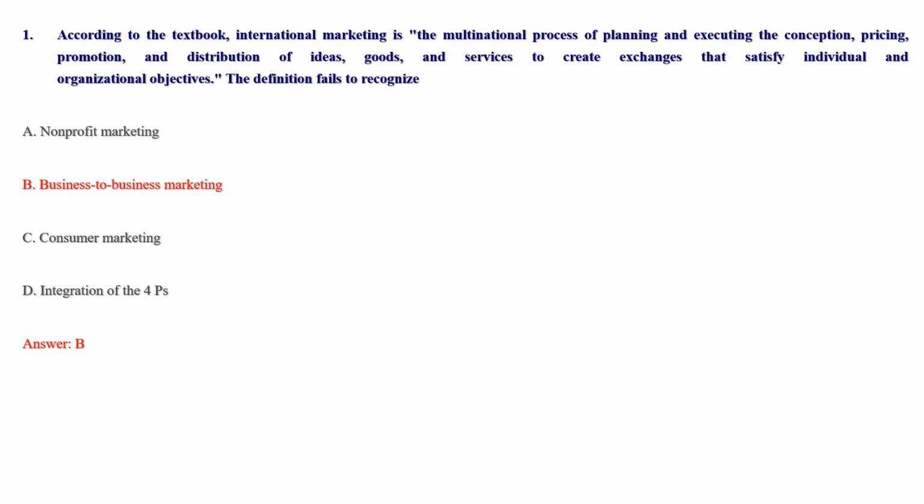So, have a look at the question. This definition of international marketing failed to recognize A. Non-profit marketing, B. Business-to-business marketing, C. Consumer marketing, D. Integration of 4 P's. You know that the marketing mix can be classified as 4 P's: product, place, promotion, and price. So this definition fails to recognize business-to-business marketing.